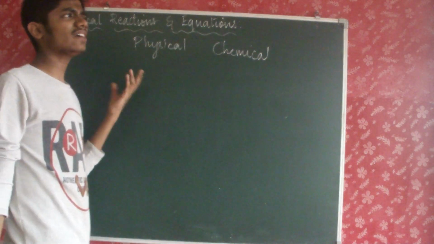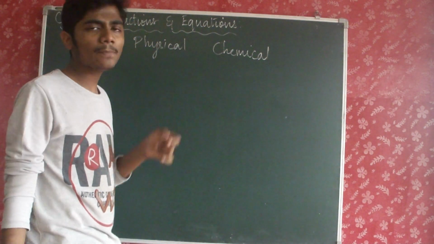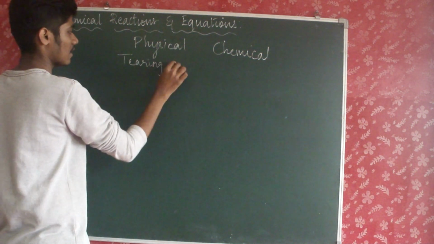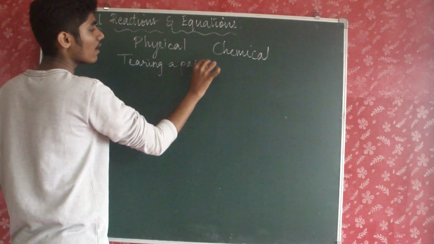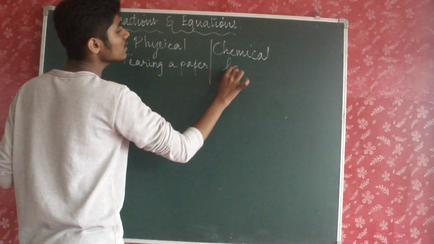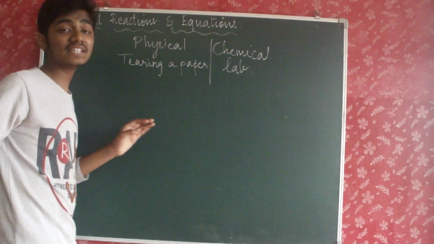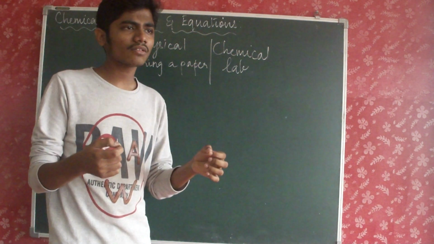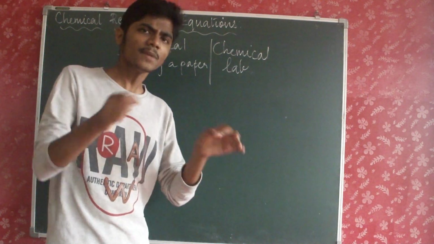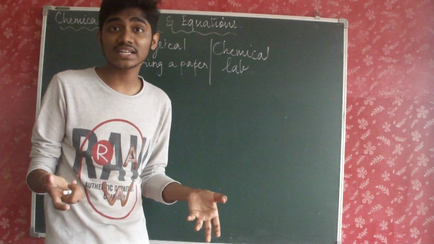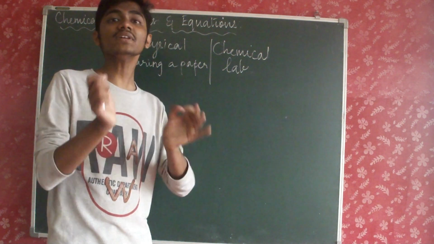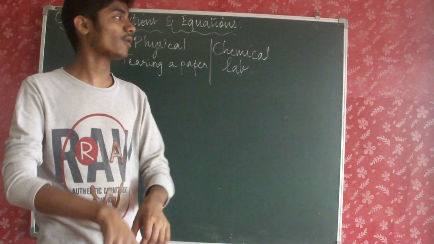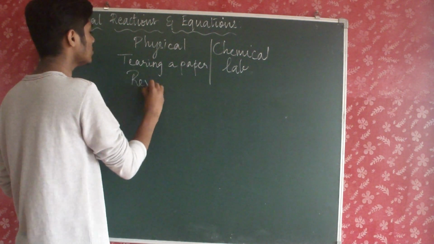An example for a physical change is tearing a paper. For a chemical change, it is all the chemical reactions which take place in the lab. When I tear a paper, can I bring it back to its original form? Of course, yes. I can paste it with glue or something. So this physical change is considered to be reversible.